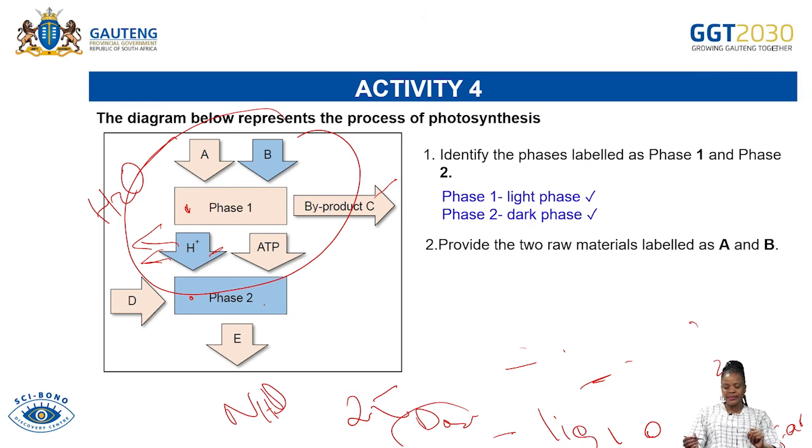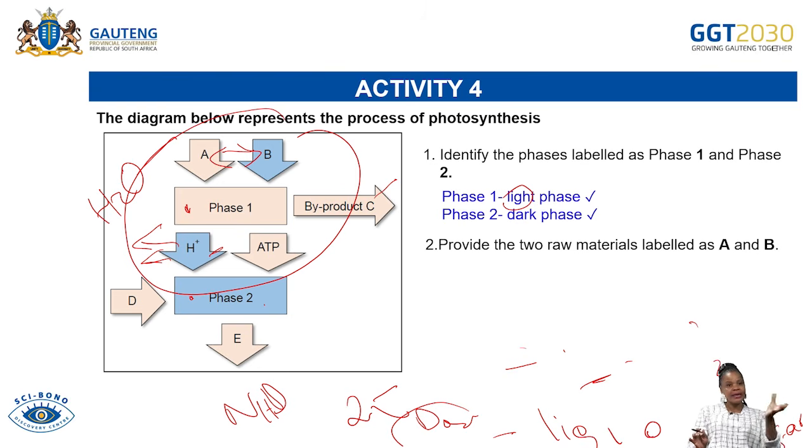Second question says, provide the two raw materials labeled A and B. What are the raw materials? Now that you know phase 1 is the light phase, what are the raw materials needed during the light phase? I've already explained that during the light phase, water is needed and light is also needed, as this phase explains itself that it is a light phase. So what is needed there? Light as well as water.